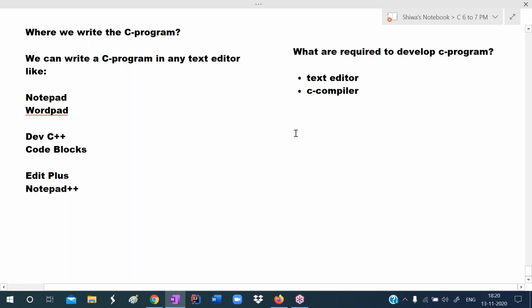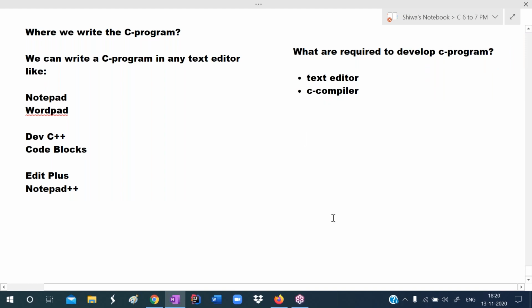In the text editor, we write the program. The C compiler compiles the program, and the operating system runs the program. So where do we write the C program? In the text editor. What is required to develop the C program? Text editor and C compiler.